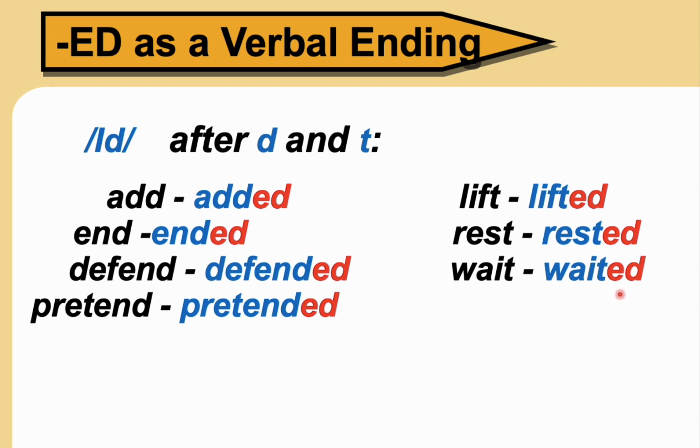Okay, so we have id. Why id? Because we have ed after what? After d and t. Got it? For example, added, so ed is after d. Lifted, so ed is after t. So if we have ed after t and d, ed is pronounced as id. For example, added, ended, lifted, rested.